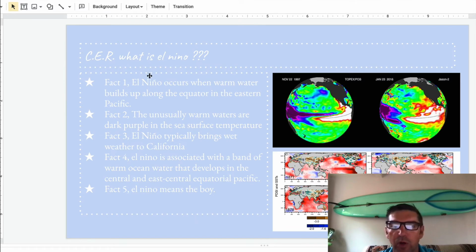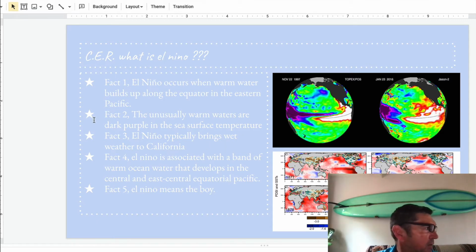Good. CR, what is El Nino? Look at that. You can totally see the changing, the purple, the different colors. Reading maps is a skill we want to learn about. So when you use maps, it's a great thing. El Nino means boys. Fact number 5. Fact number 4. El Nino is associated with a band of warm ocean water that develops in the central and east central equatorial Pacific. Fact number 3. El Nino typically brings wet weather to California.